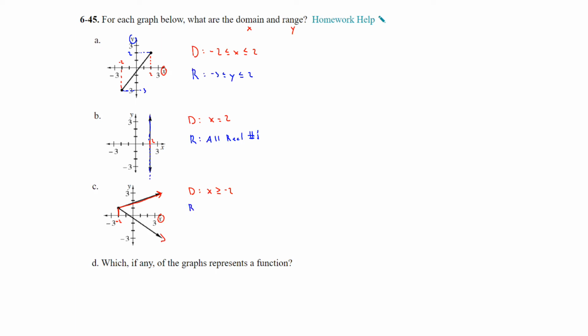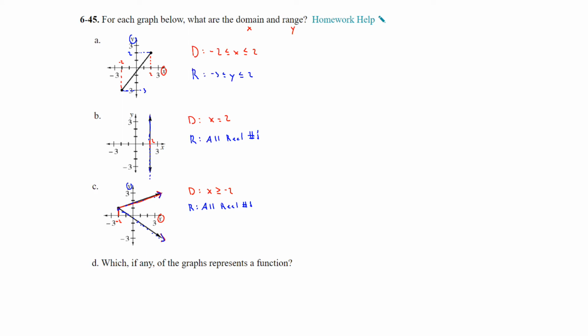Your range, so as this goes down, you don't know where it ends because it just continues to go down forever, and then on the other side, as it works its way up, it's going to go up forever because of the arrow there. So your range for this one is also all real numbers. It will cover the entire y-axis, or the y values, as it goes up and down.